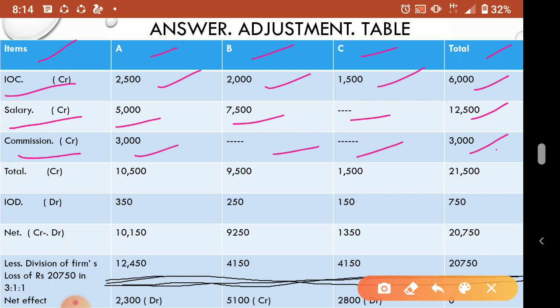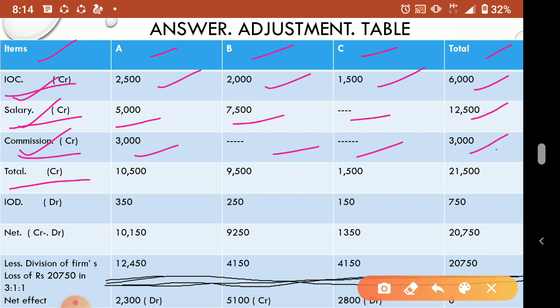So first you write all the credit items. Now we total it all, because so many items are there. If only interest on capital is there in the question, you write only one line. Or if two items are there, you put two items. Three items are here in this question, so we wrote all three items: interest on capital, salary, commission. So three items we put in the adjustment table.